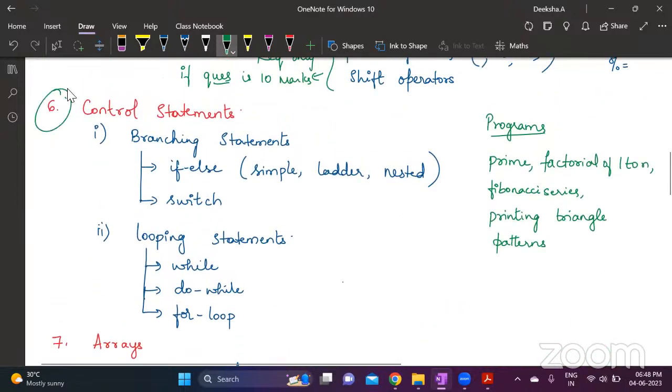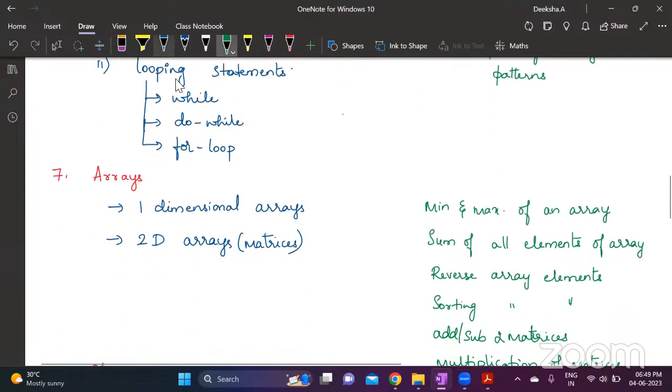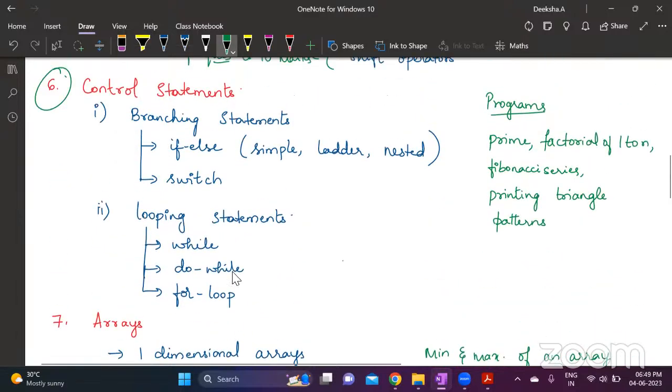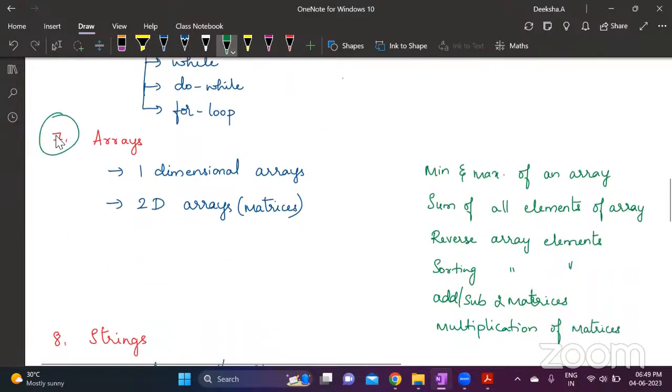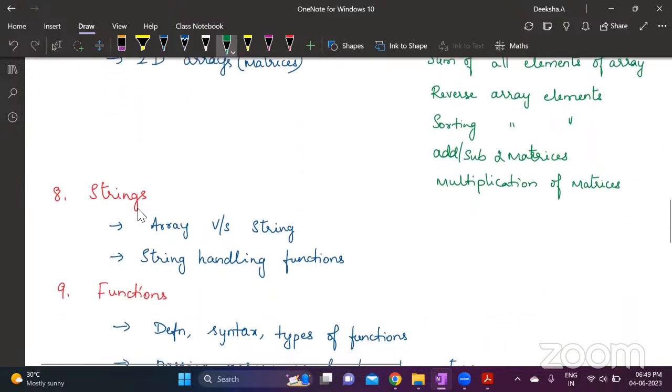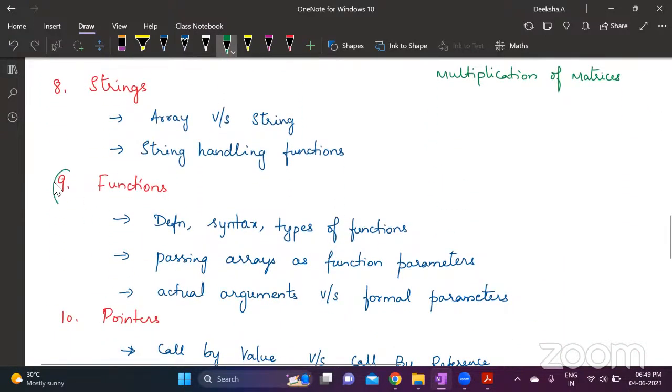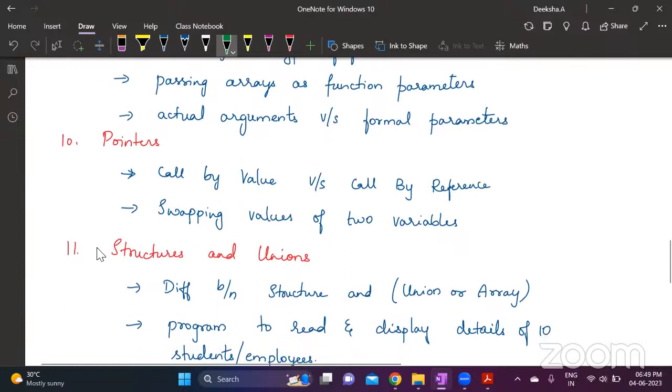Learn control statements completely, that is all the branching statements and looping statements with all the possible programs. Arrays you must learn. Strings, if you can, you do it. Functions you have to learn. Structures with the difference between unions, arrays, a basic program, all this you must learn.